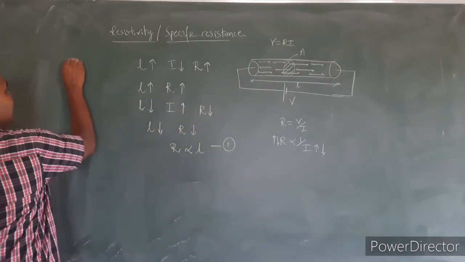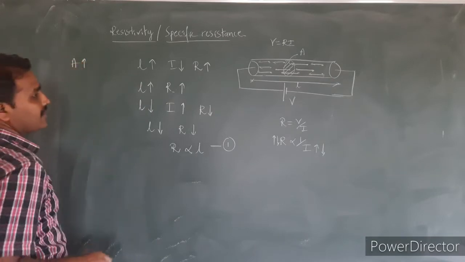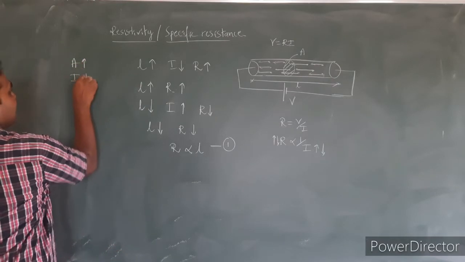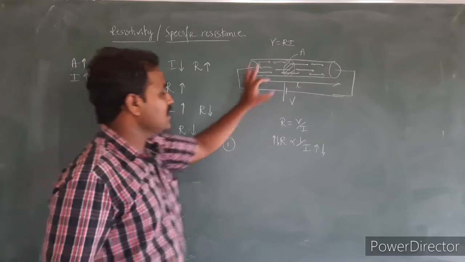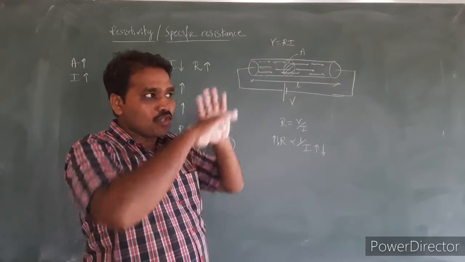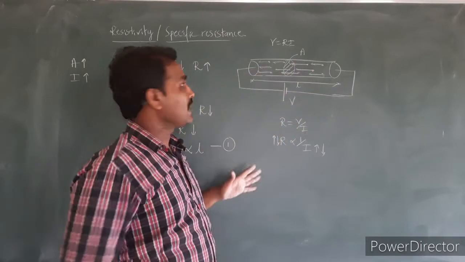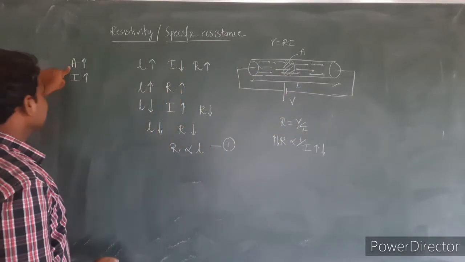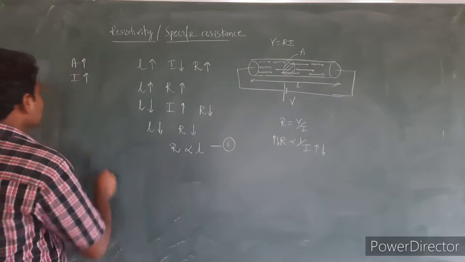Hence, when the area is increased, the electric current also increases, because when the thickness of the conductor increases, the electrons will have more cross sectional area to flow through. Hence, when the area increases, the electric current through the conductor also increases.